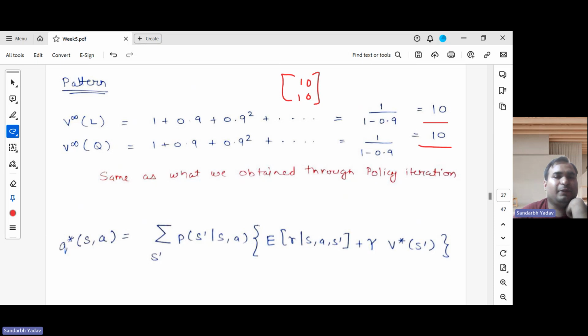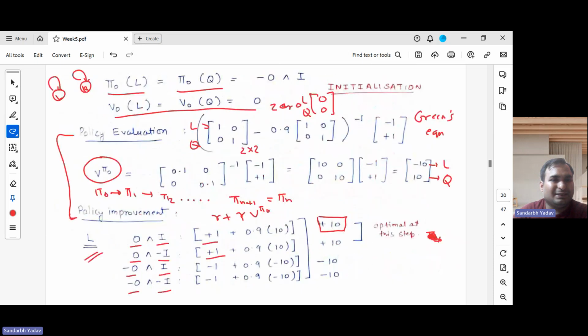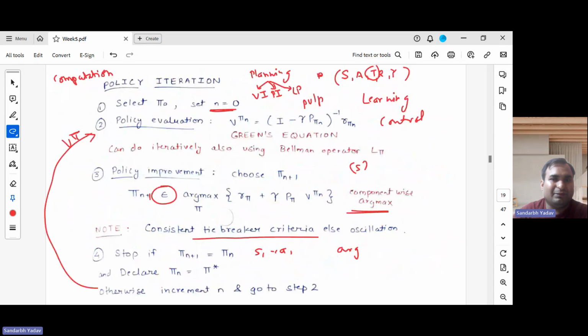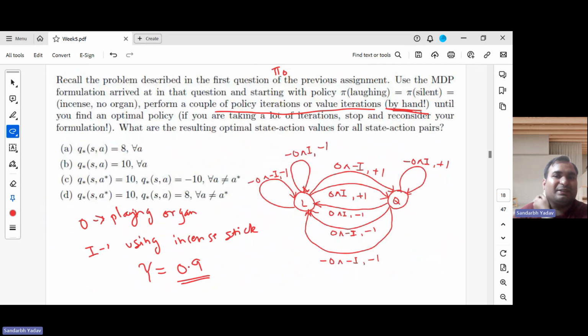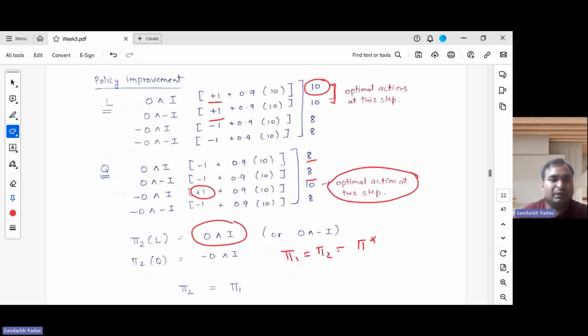We have demonstrated how to perform value iteration and policy iteration. But the question is, are we done with this question? Because this question asks something else, right? This is the way in which we do it, but the question was asking about the optimal state action values, basically Q values. So now we have one more step to do. We have reached the optimal V star. Now from this V star, we need to derive this Q star. So let's do this.